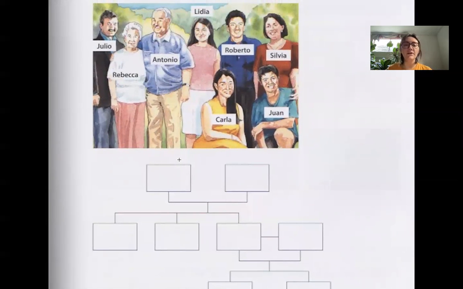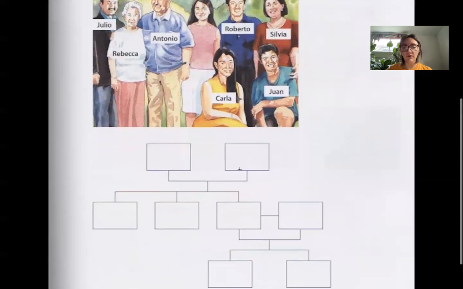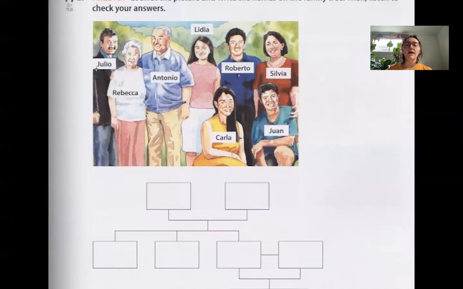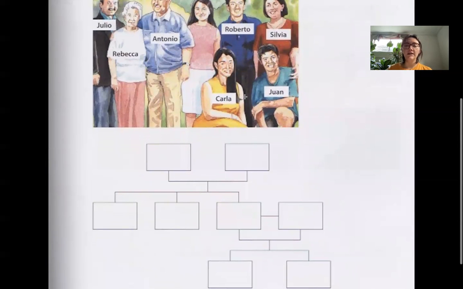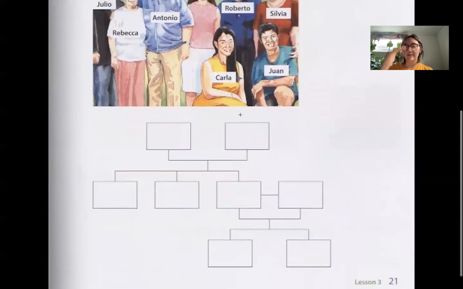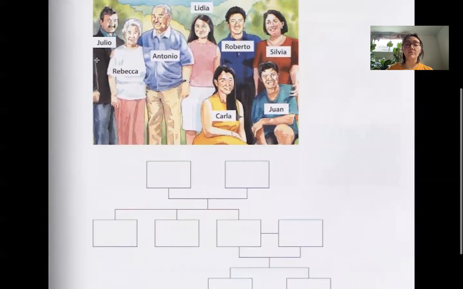Who's married to who. It has the two parts right here where you can put the parents, the siblings. Since it has four, it does look like Julio, Lydia, Roberto, Sylvia are all siblings. And that Carla and Juan down here look like the children of probably Julio and Sylvia, right?